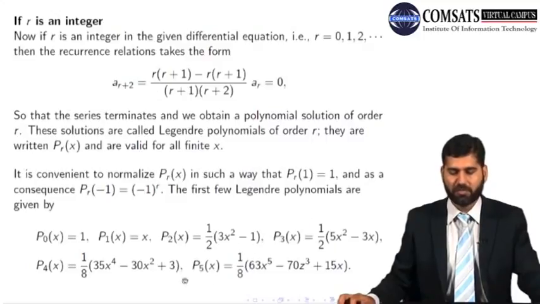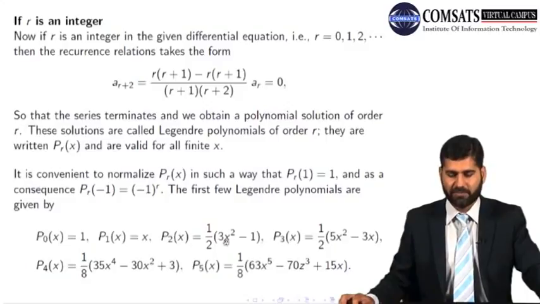Then P3, P4, P5, these are the first five Legendre's polynomials. And of course, their degree is the respective value of r. You see, P5's degree is 5, for P4 the degree is 4. They satisfy these two properties. You see, they all are 1 at 1.